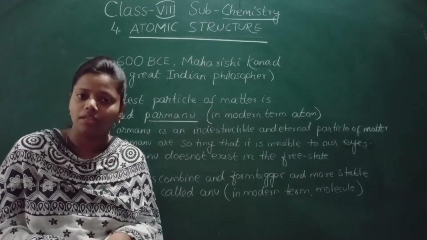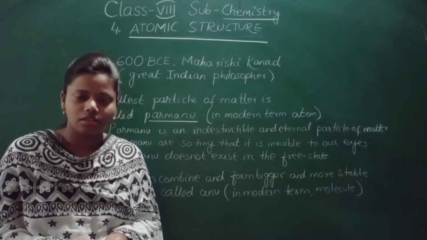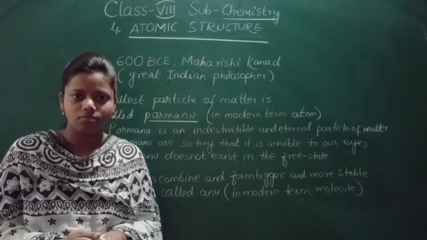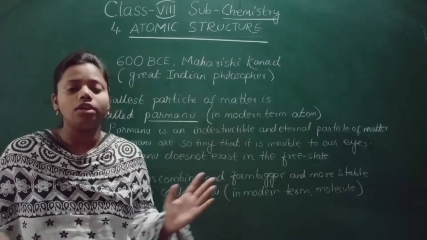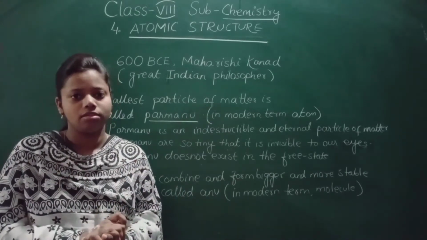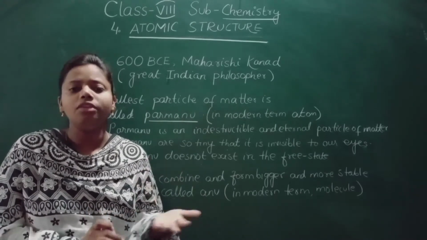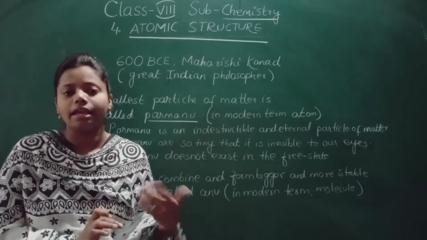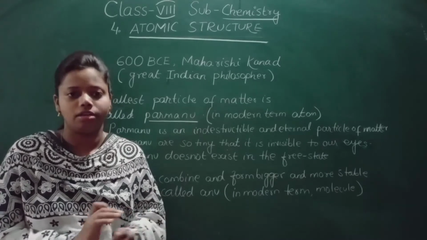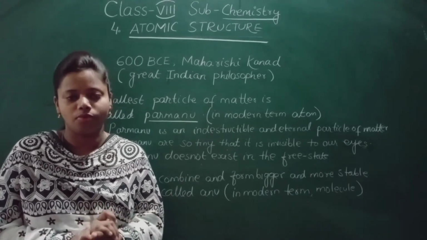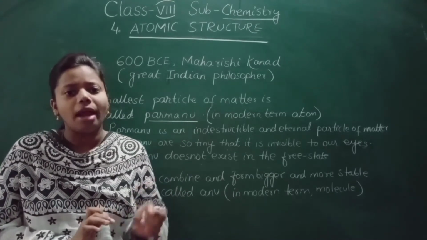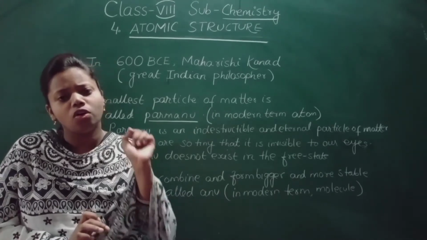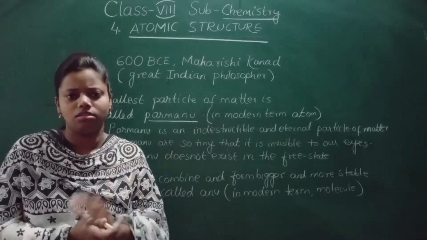Matter occupies space, it has mass and it has volume. Many philosophers have given their ideas about what matter is made up of. Matter is made up of small tiny particles.